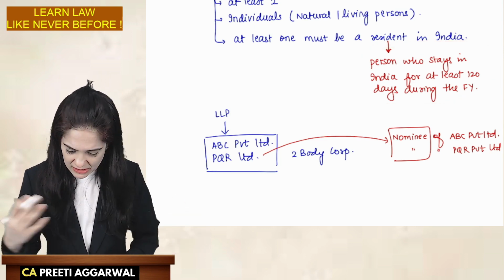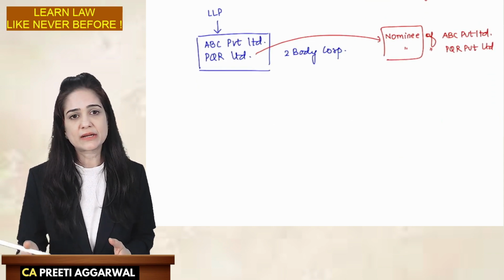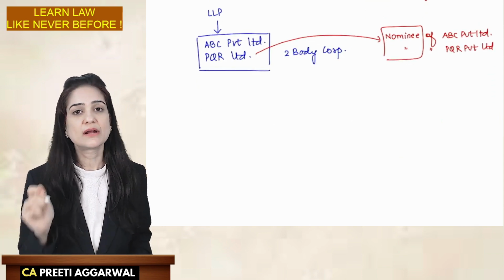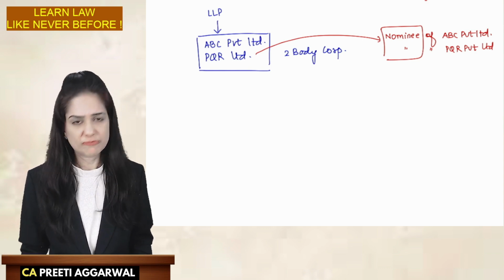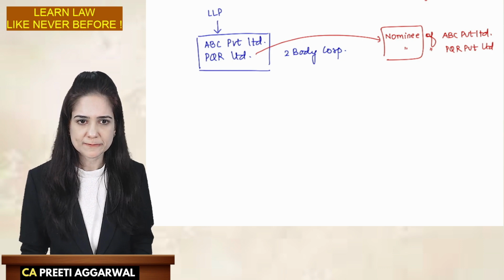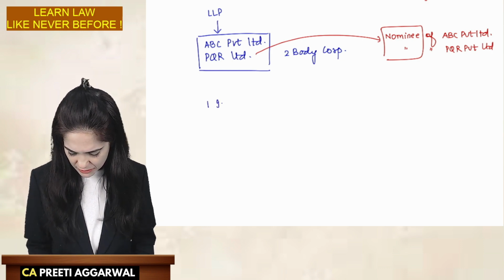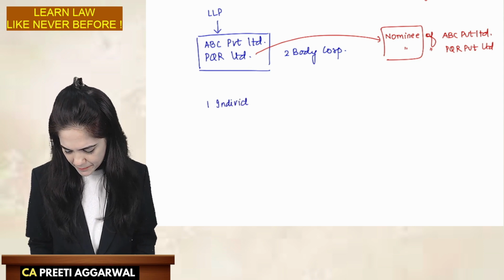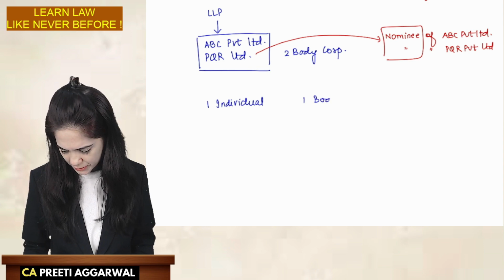Now there are various combinations which can happen. I discussed one of them, that both the partners are body corporates. And in that case, we discussed that nominees will become the designated partner. Ma'am, what if I have one individual and one body corporate?